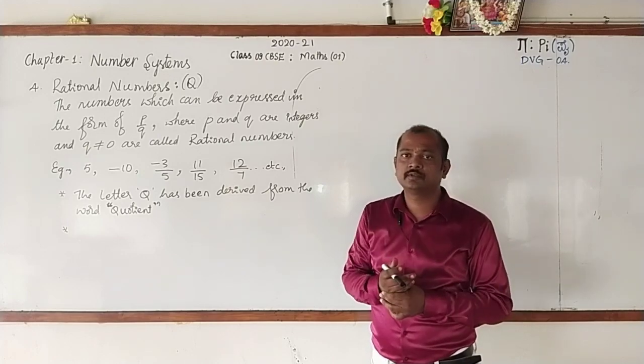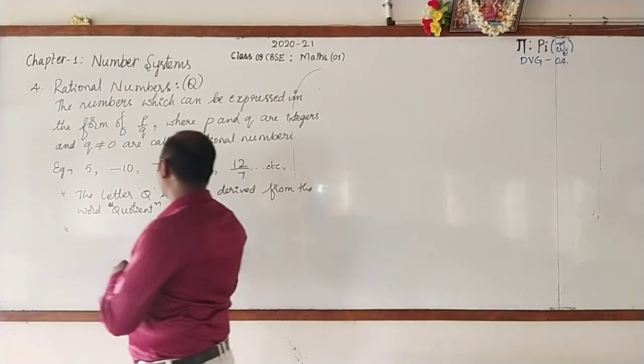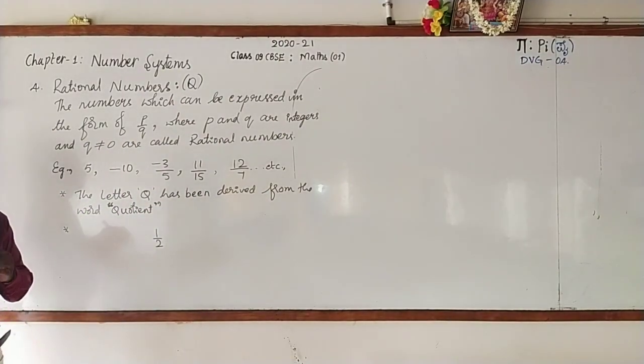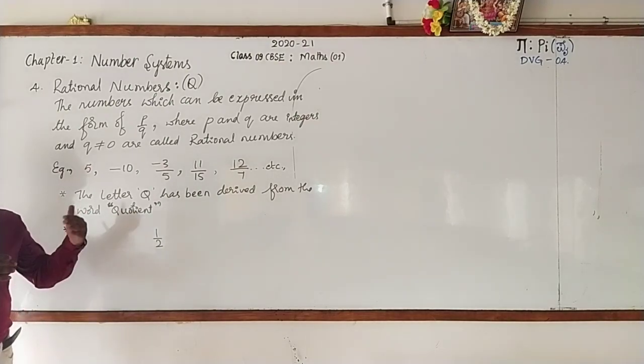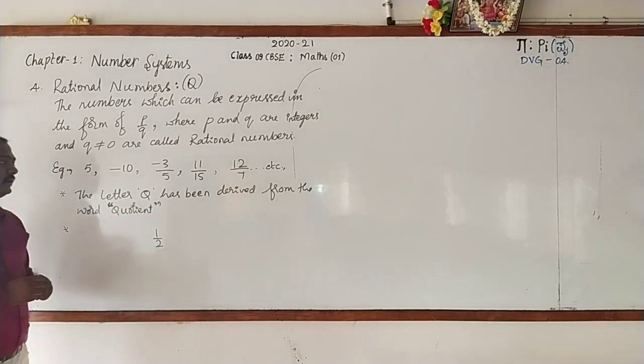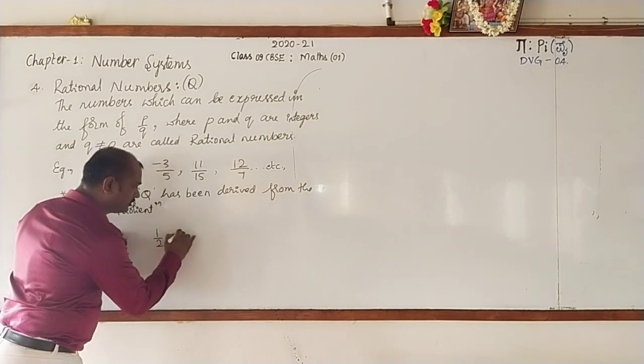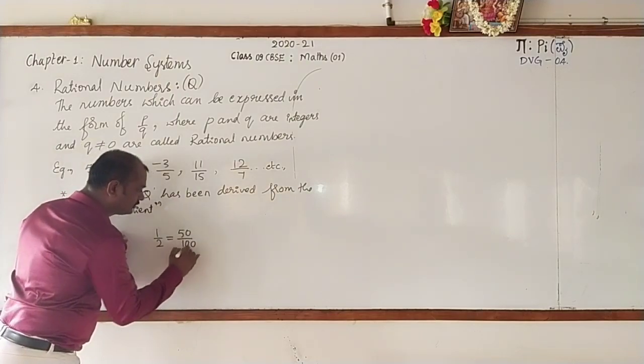What do you mean by this? Suppose 1 by 2. Do you say that 1 by 2 is always 1 by 2? Yes, certainly 1 by 2. But is it possible to write in other form? 100%. It is. See that 1 by 2 can be written as 50 by 100.